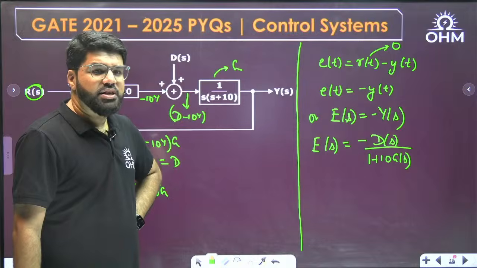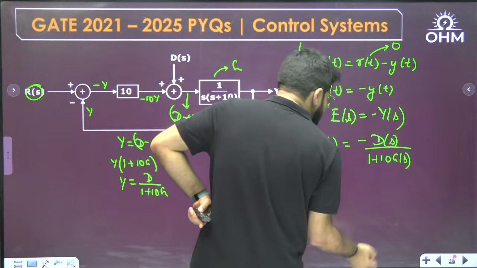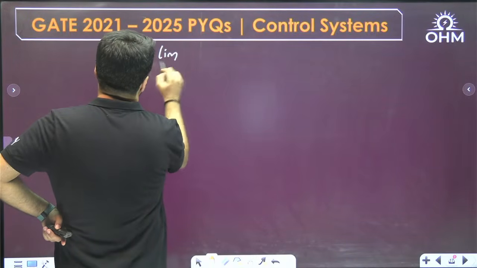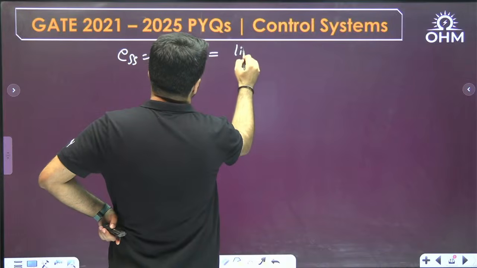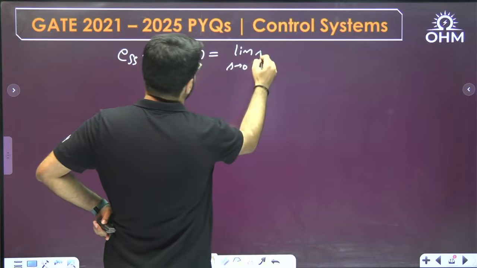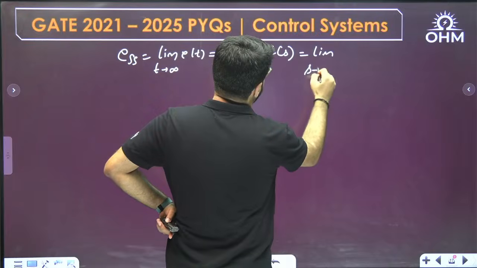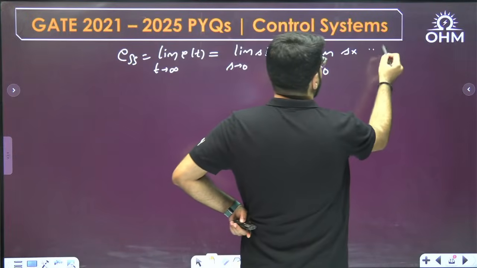Dinu has some answer, 0.9. Okay, we shall check it. Now we'll substitute the values. What is the steady state error? The steady state error, as we know, is the limit t tending to infinity Et, or by the final value theorem, it is the limit of s tending to 0, s into Es. Now I'm going to substitute the data. What is the error signal? Minus of Ds.